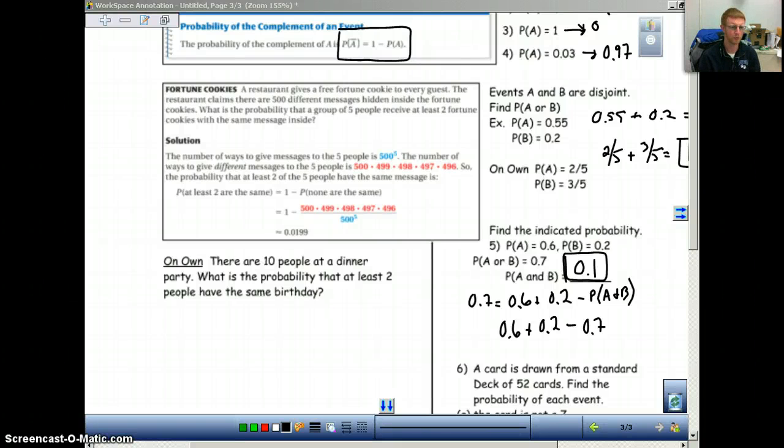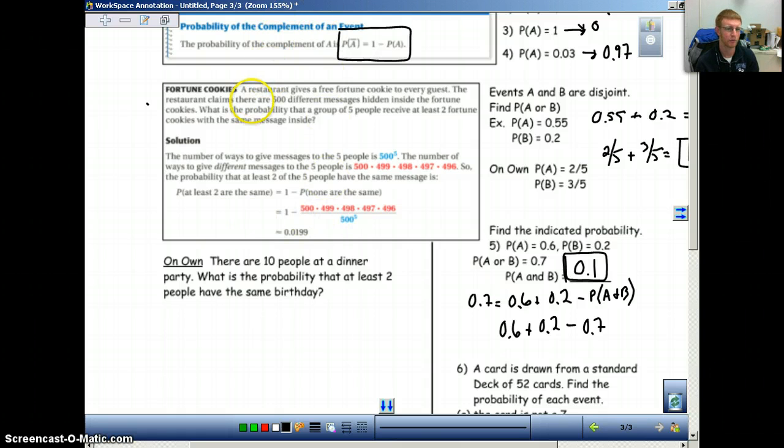Okay, so let's go through this example here and follow along the best that you can. I don't think this is the easiest thing. I'll try and explain it the best that I can. This is an honors type problem.